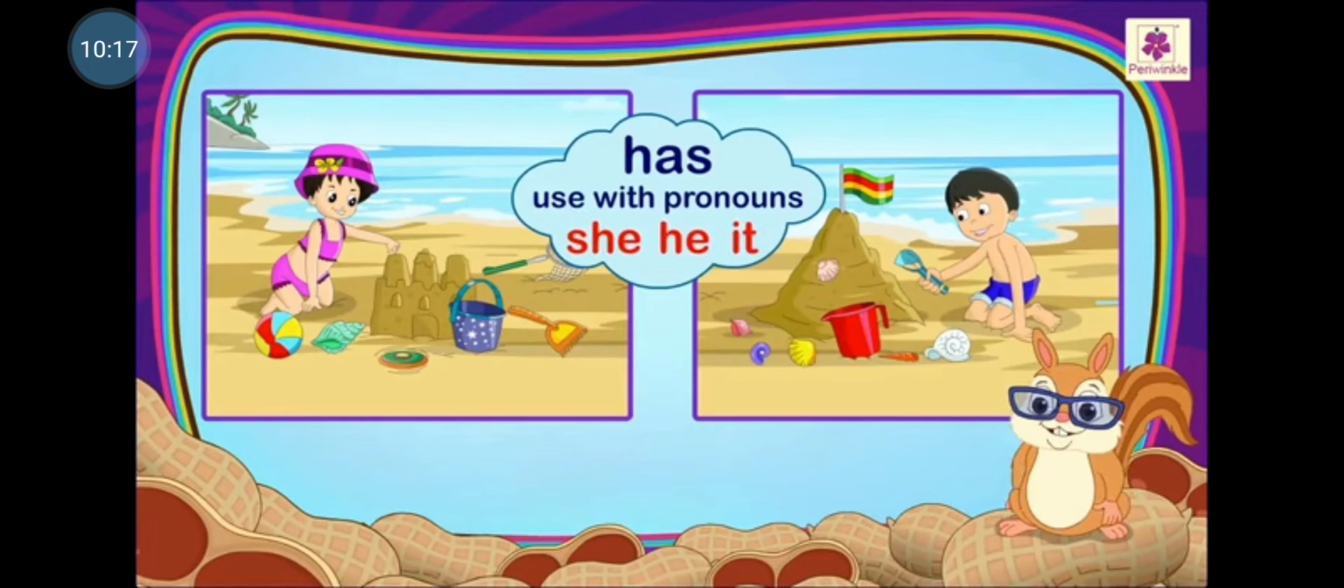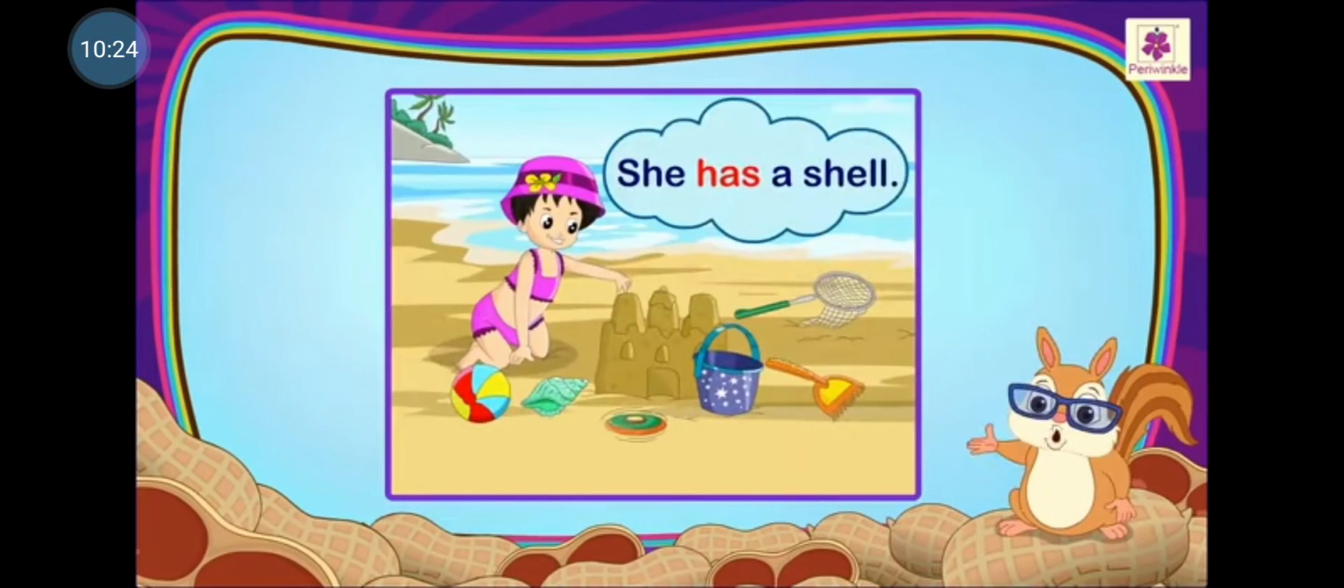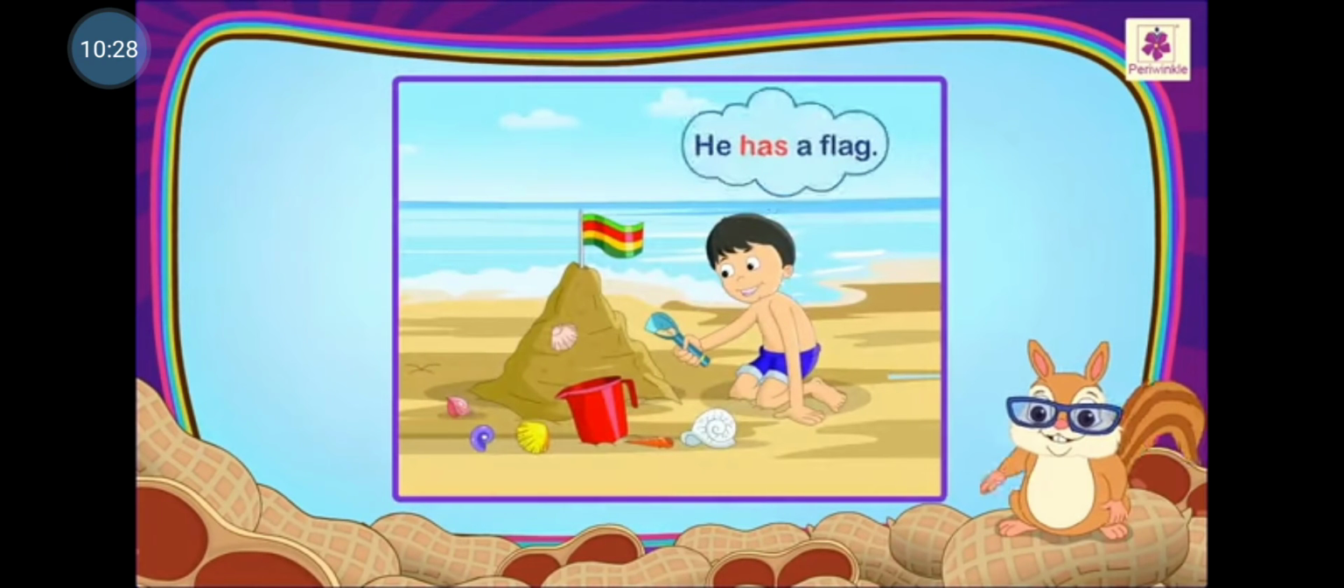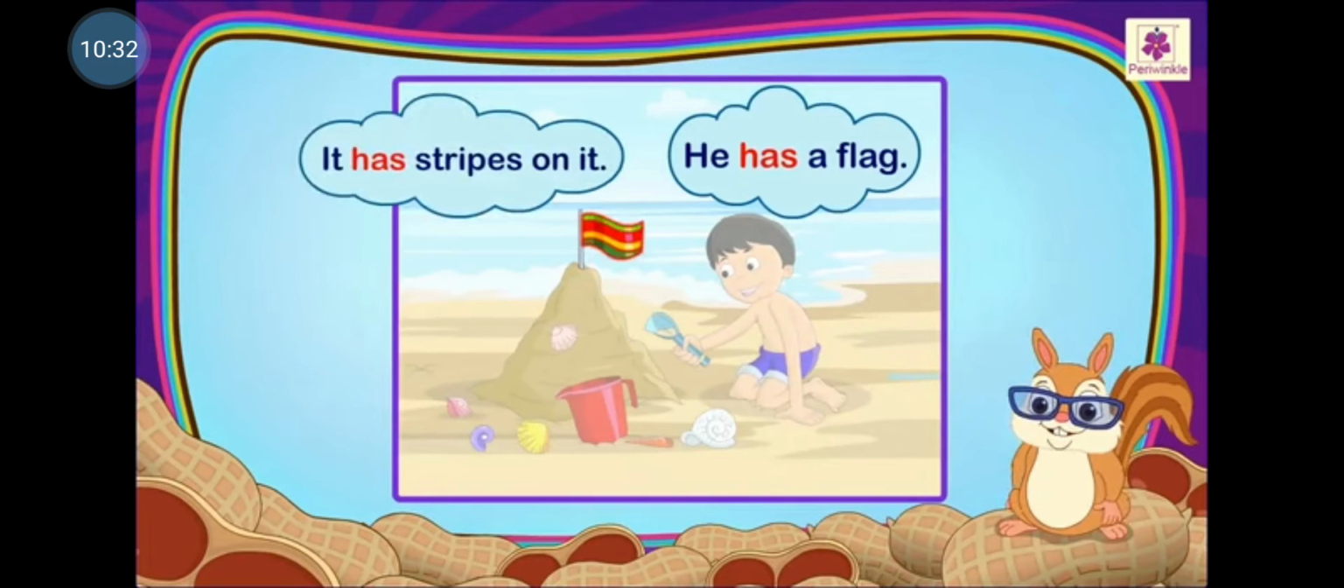We also use has with pronouns she, he and it. She has a shell. He has a flag. It has stripes on it.